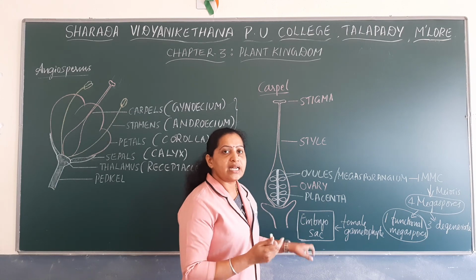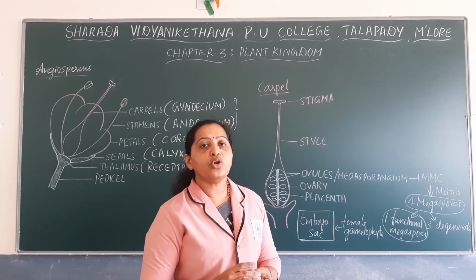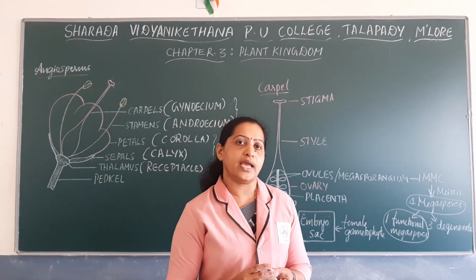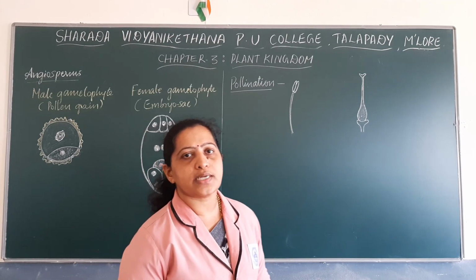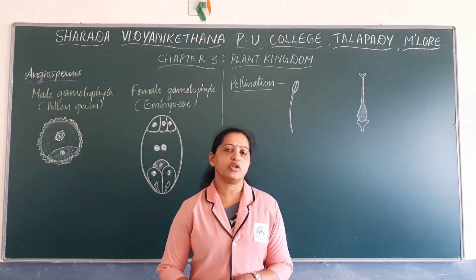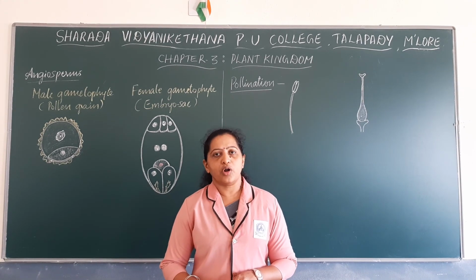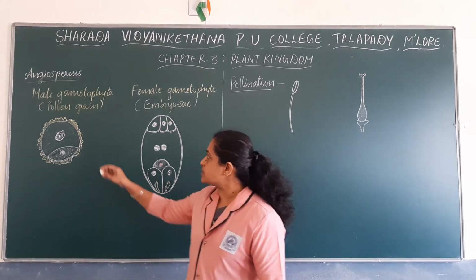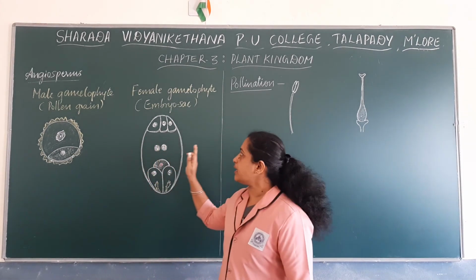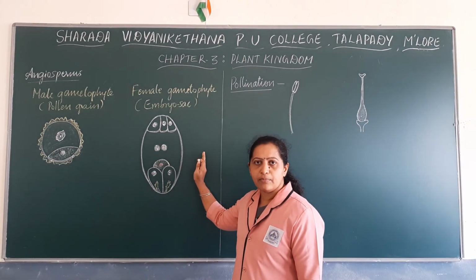Next let us discuss the mode of fertilization in angiosperms. Now we will note down the structure of male and female gametophyte of an angiosperm. We have already noted that the male gametophyte is pollen grain and the female gametophyte is embryo sac.